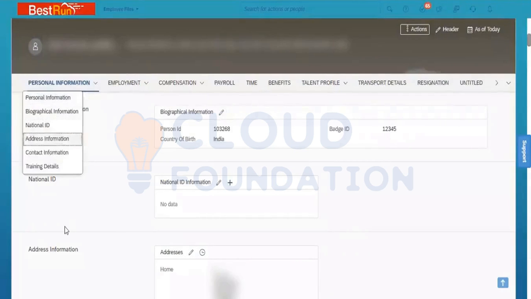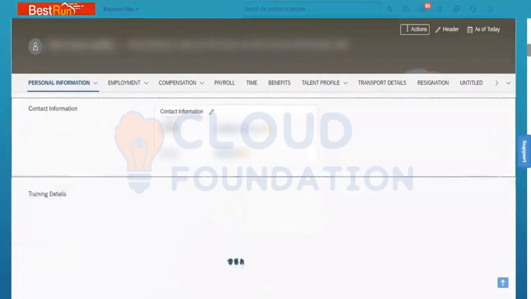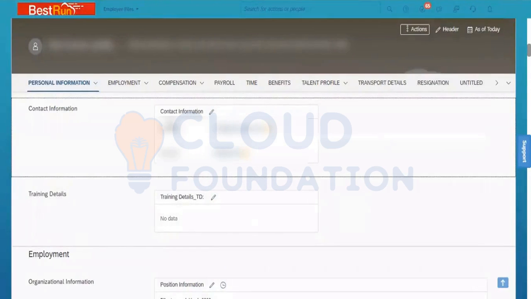If I take some other example, let us take contact information. In contact information also, you see there is no history record option. This type of portlet, where the history is not there, is called a non-effective dated portlet. If the history is there, then it is an effective dated portlet. Got it? These two we need to understand.